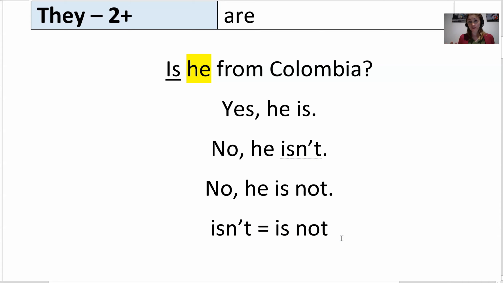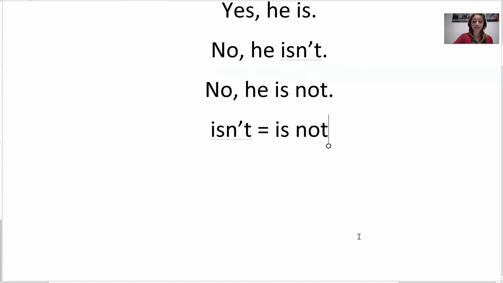This is your choice. In English, when we talk very fast, very quickly, we say isn't. It's fast. But you do not need to use it. It's okay to say he is not. That's okay.